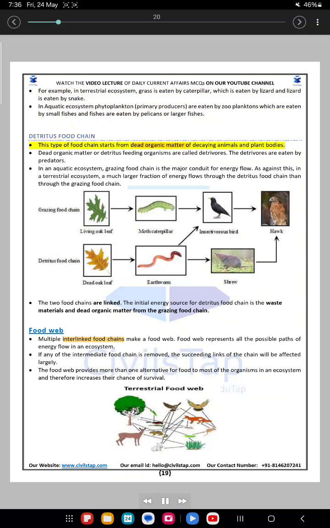Detritus food chain. This type of food chain starts from dead organic matter or decaying animal and plant bodies. Dead organic matter or detritus feeding organisms are called detritivores. The detritivores are eaten by predators.